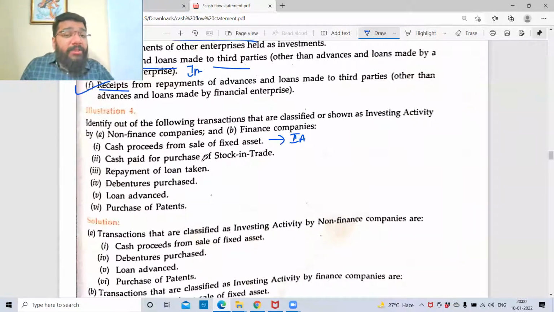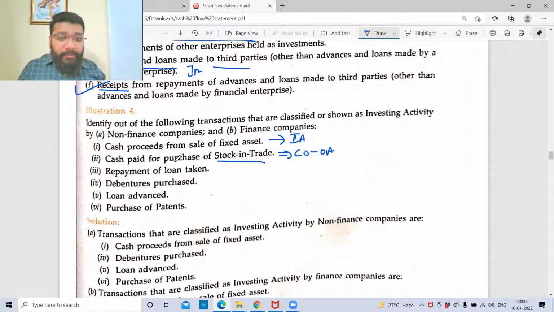Cash paid for the purchase of stock in trade. Stock in trade means what? Goods which you purchased with the intention to sell. So it is a cash outflow of operating activity. Cash paid for the purchase of stock in trade. Any doubts? All of you know.